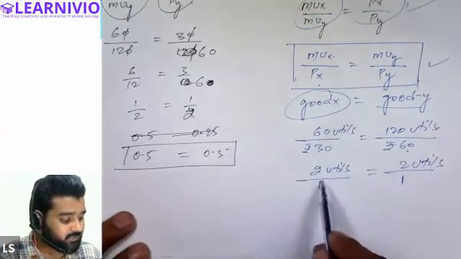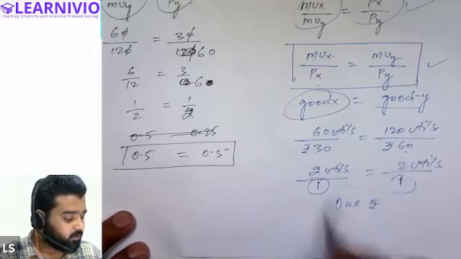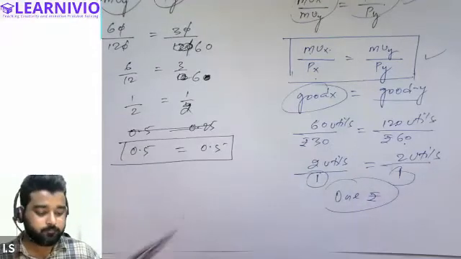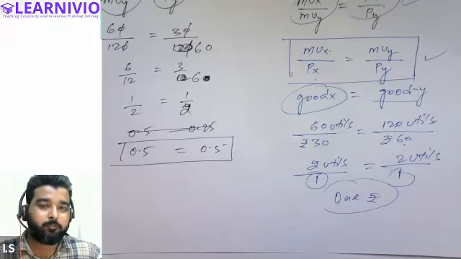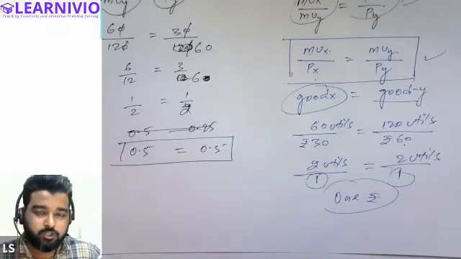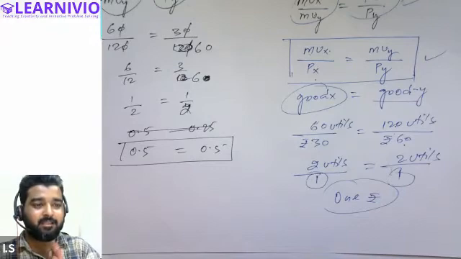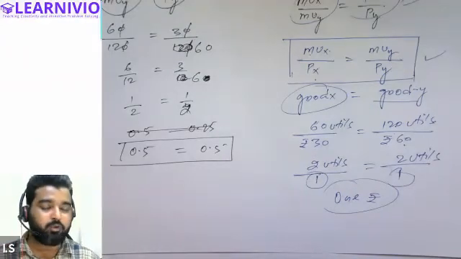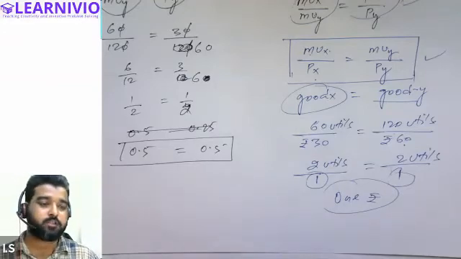When the consumer is receiving the same amount of satisfaction by spending 1 rupee or 1 unit of money on both the commodities, then this situation indicates consumer's equilibrium. Let me repeat this. Either I say that when the ratio of marginal utility of both the commodities becomes equal to the ratio of prices of both the commodities, this situation is equilibrium, or else I can say that when the amount of satisfaction against 1 rupee in case of both the commodities is equal, this is also the situation of consumer equilibrium.